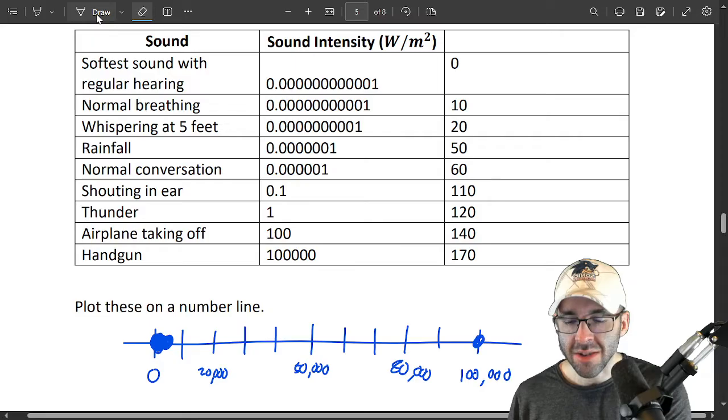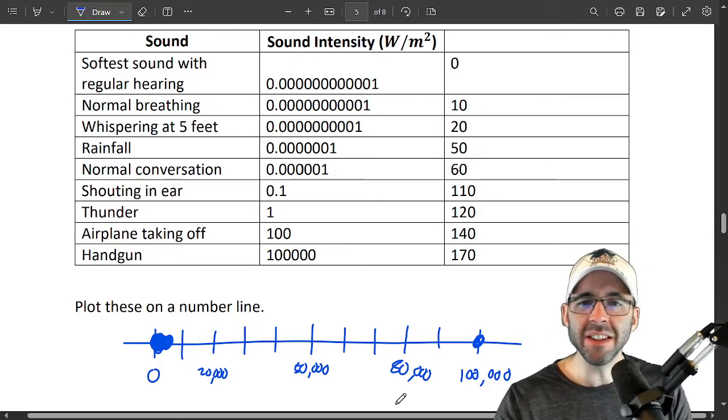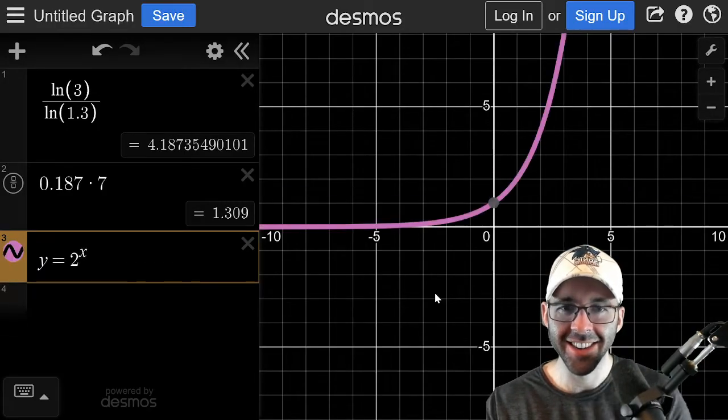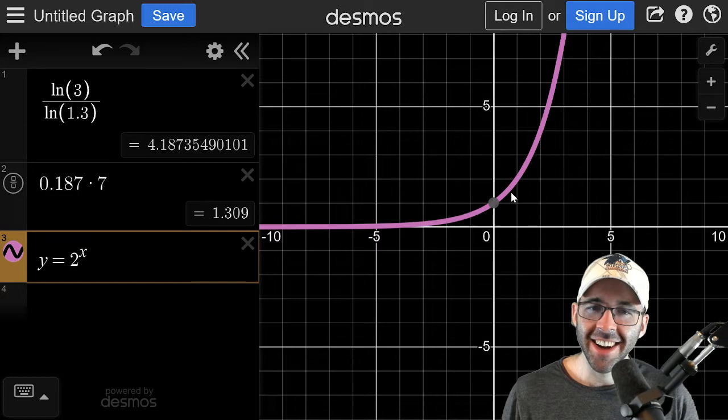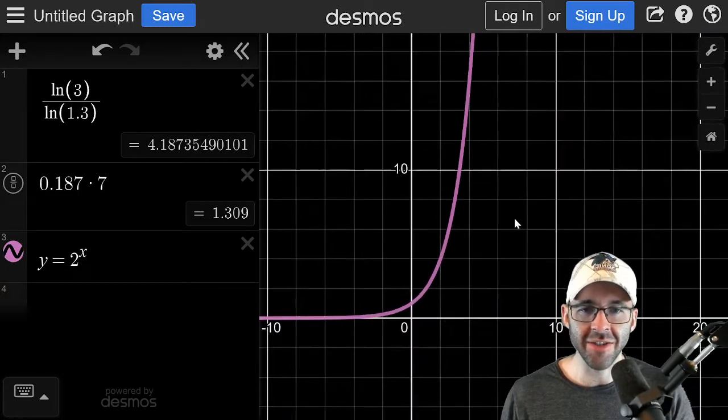If you have data that's growing exponentially, we can't graph that really. We've done this before, right? You said, what are you talking about? You can graph exponentials, but you can't really graph an exponential function very well, right?